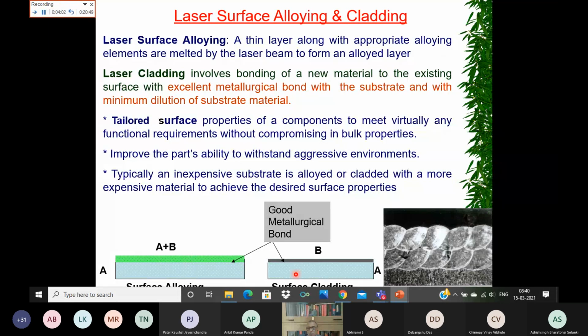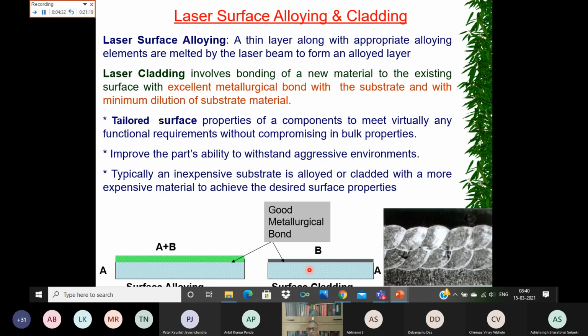If you want to improve the surface characteristics to something altogether different from what the substrate material A has, then what you can do is take an altogether different material like B and deposit a thin layer on the top surface, with a very good metallurgical bond, but you don't allow this A material to be mixed and form an alloy.